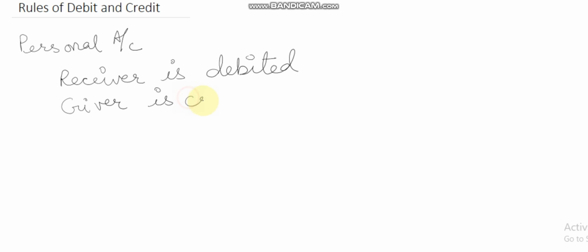Receiver is debited and giver is credited.